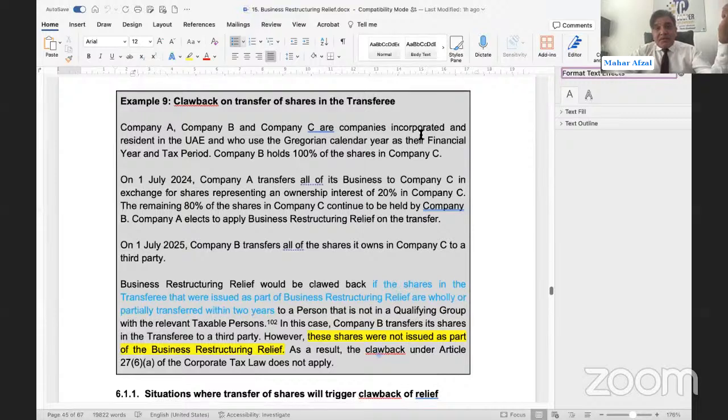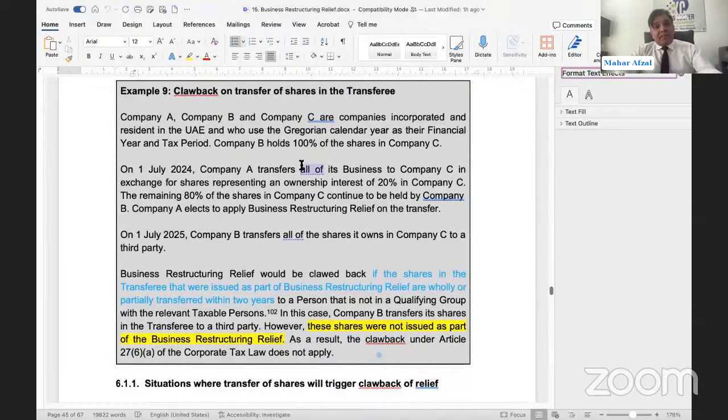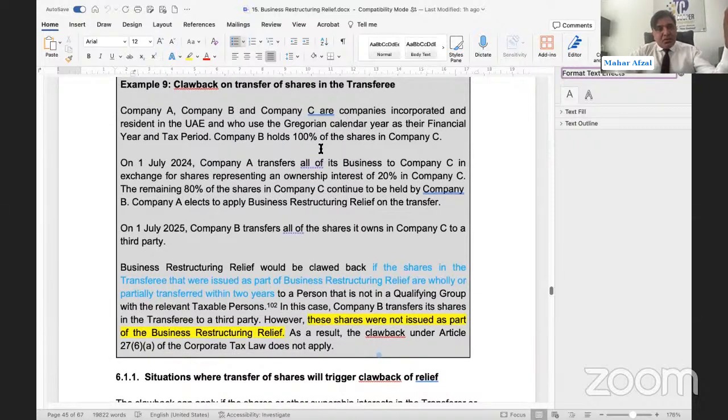Company A, B, and C are companies incorporated and resident in the UAE, and they use the Gregorian calendar year as their financial period and tax period. Company B holds 100% of the shares in company C. Company A transferred all its business to C in exchange for shares representing an ownership of 20% in C. The remaining 80% of the shares in C continue to be held by company B.